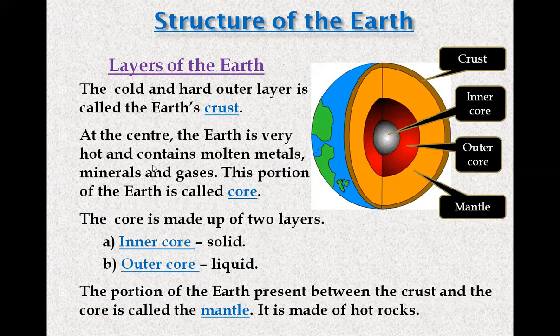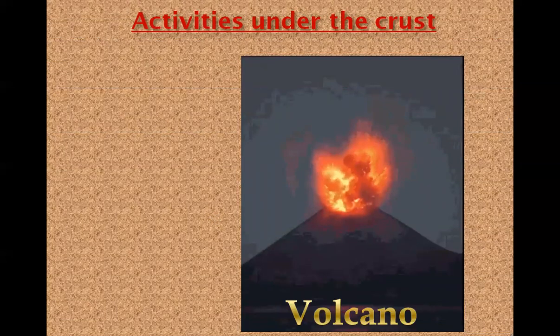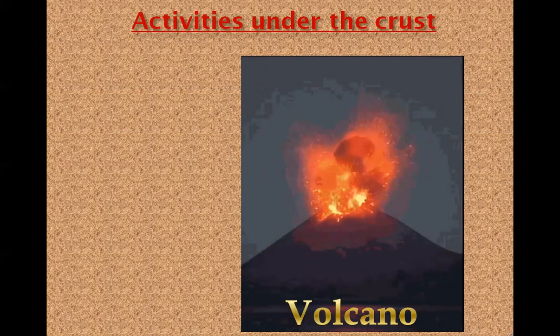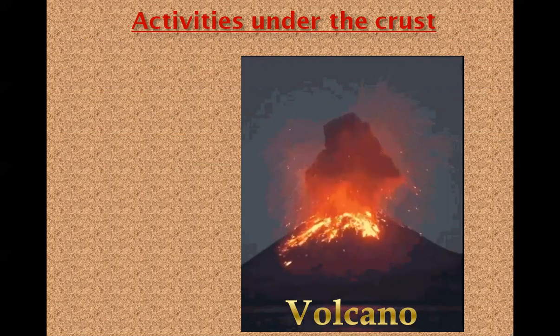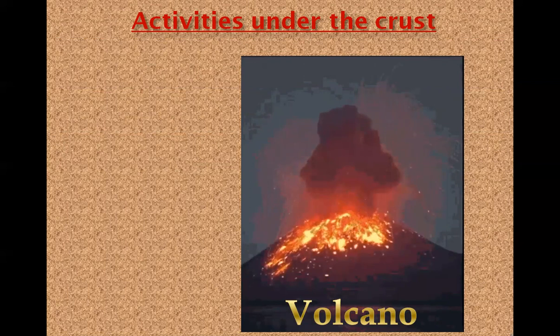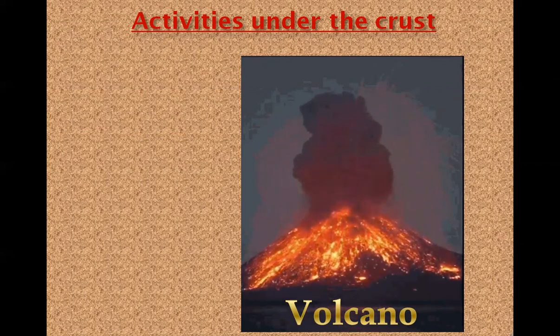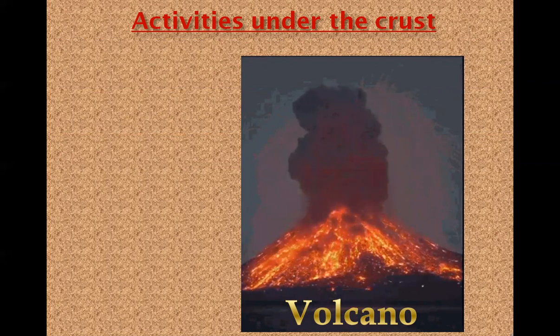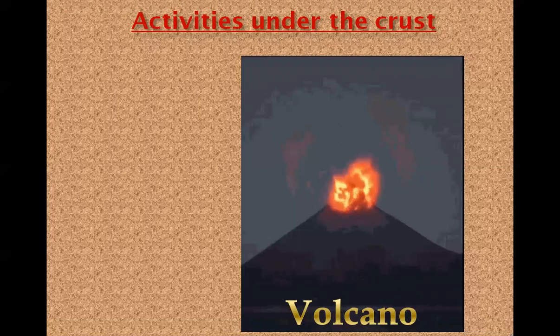Children, I hope you have understood what are the layers of the earth. Now, let us see what are the activities that take place inside the crust, that is the outer layer of the earth. Scientists have found that many natural activities are also going on under the earth's crust. One of them is volcano. Now, let us see what is volcano.